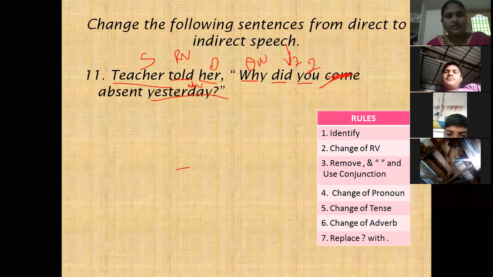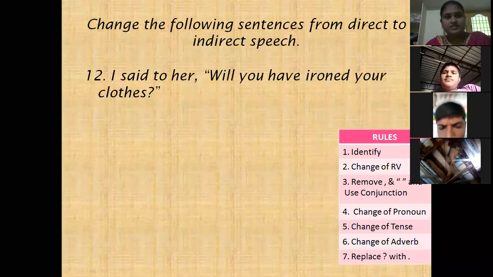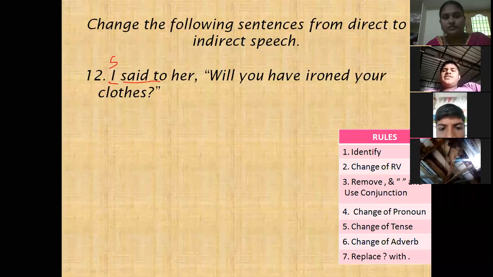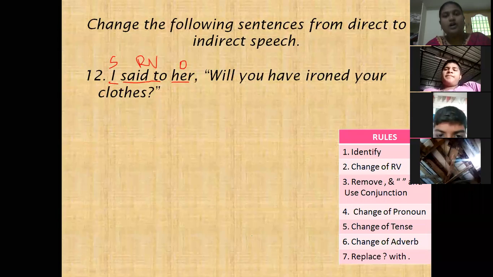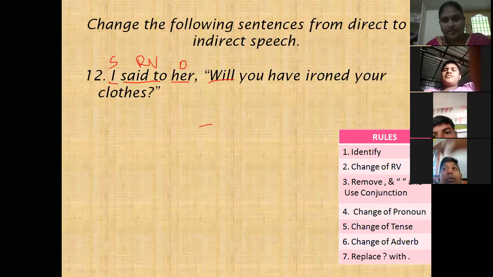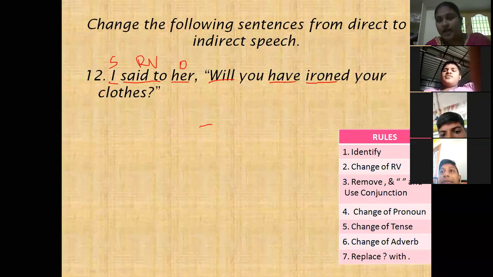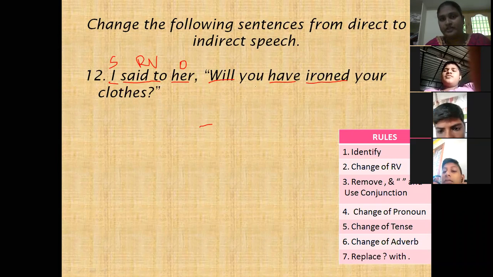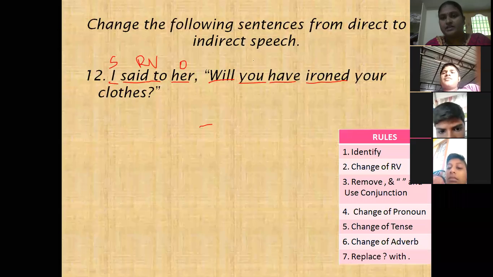See children, I is the subject. Said to is the reporting verb. Her is the object. Next, this question is not a will question; it's a yes or no type question. Will is simple future. Will have iron is future perfect tense.